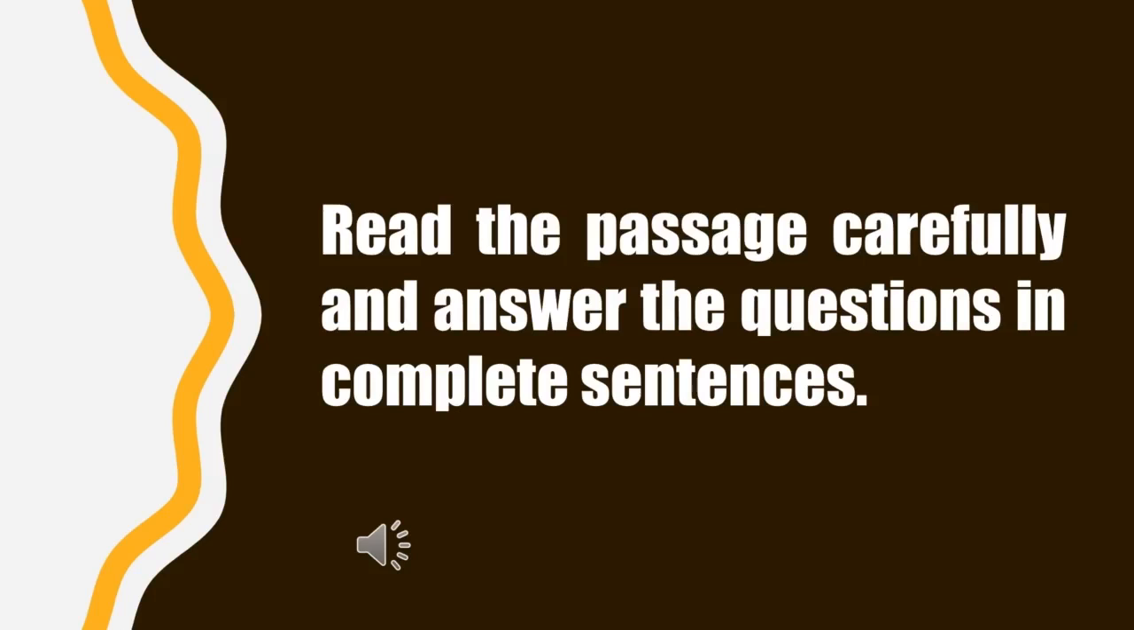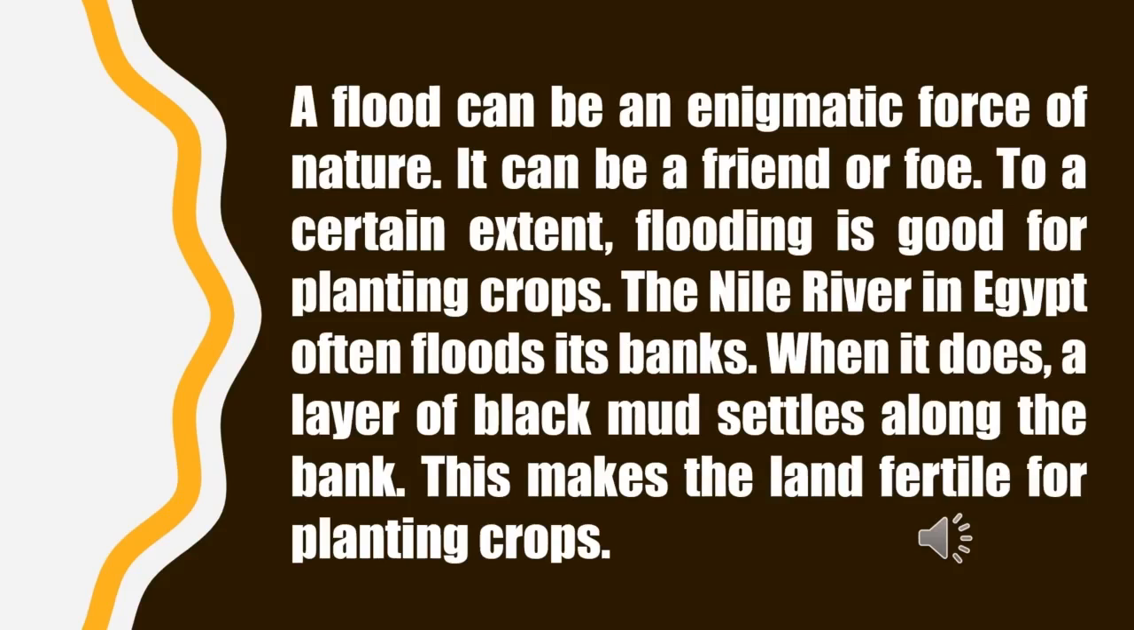Read the passage carefully and answer the questions in complete sentences. A flood can be an enigmatic force of nature. It can be a friend or foe. To a certain extent, flooding is good for planting crops. The Nile River in Egypt often floods its banks. When it does, a layer of black mud settles along the bank. This makes the land fertile for planting crops.